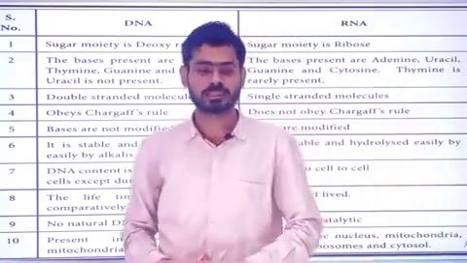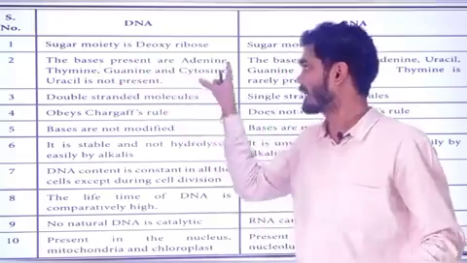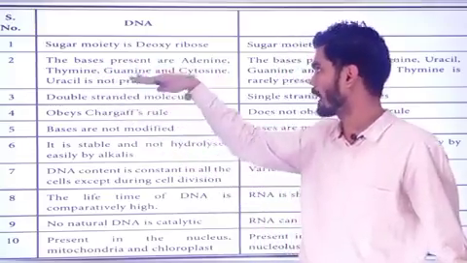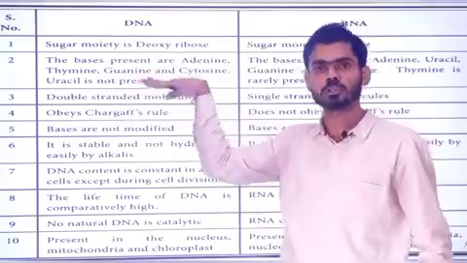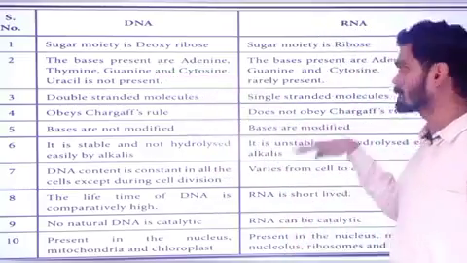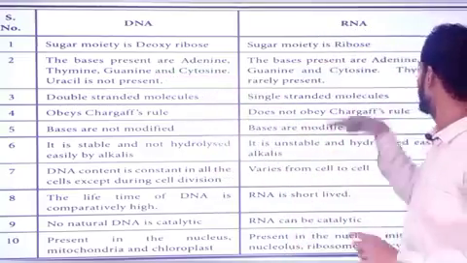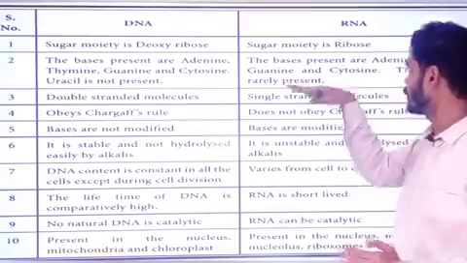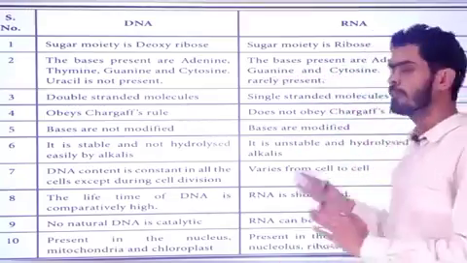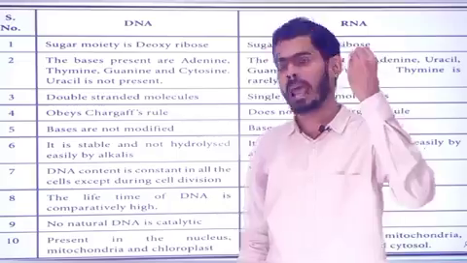Now the second difference is the bases present. In DNA the bases are adenine, thymine, guanine and cytosine. Uracil is not present. But in the case of RNA the bases present are adenine, uracil, guanine and cytosine. Thymine is rarely present, meaning absent.